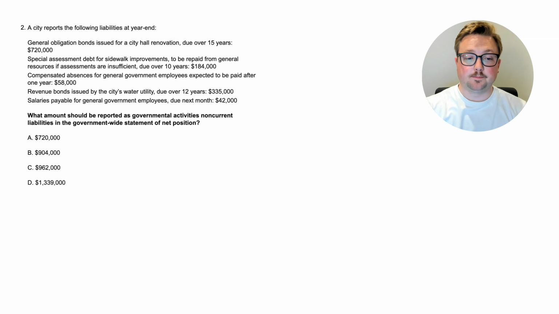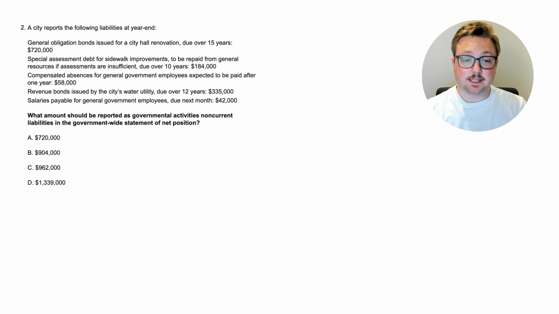So let's do this. What amount should be reported as governmental activities, non-current liabilities, in the government-wide statement of net position? Okay, let's go up to the top. A city reports the following liabilities at year end. They had general obligation bonds issued for a city hall renovation, and those are due over 15 years for $720,000.